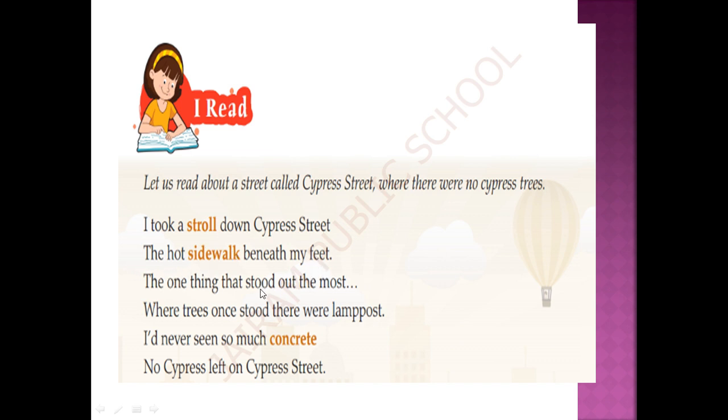Why did he feel so hot at the time? Because there were lampposts instead of trees. He couldn't find any cypress trees on Cypress Street. He found only concrete, tall buildings and lampposts. So this is what he comes to say in this stanza.